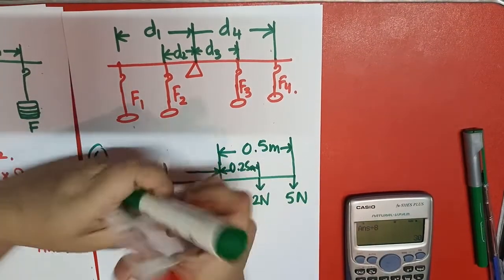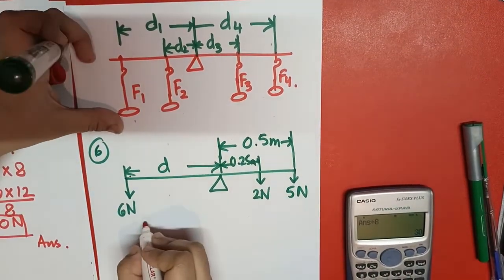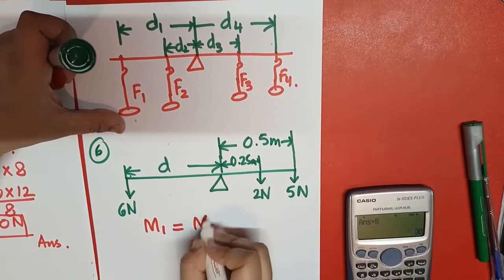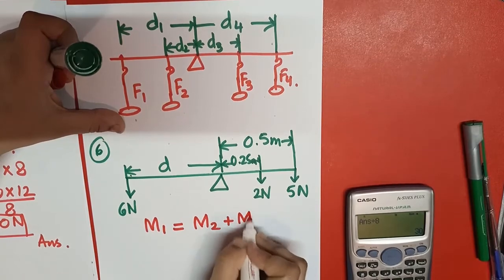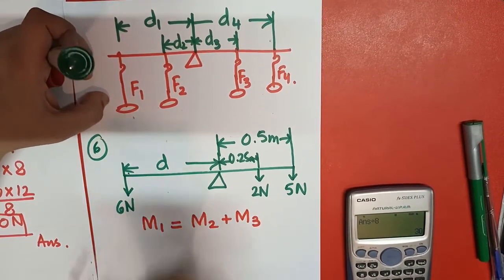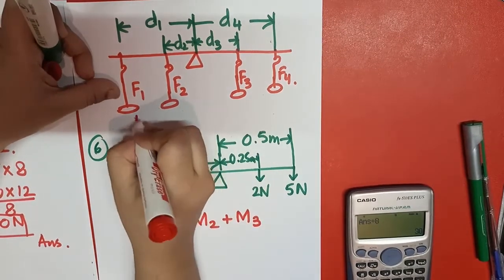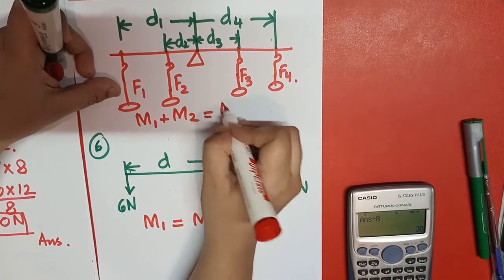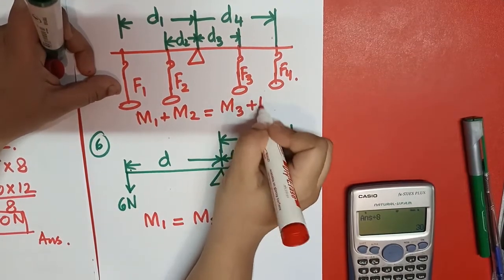Always keep it in mind that M1 is equal to M2 plus M3. Now we have two forces here, only one force here. So for this, M1 plus M2 equals M3 plus M4.